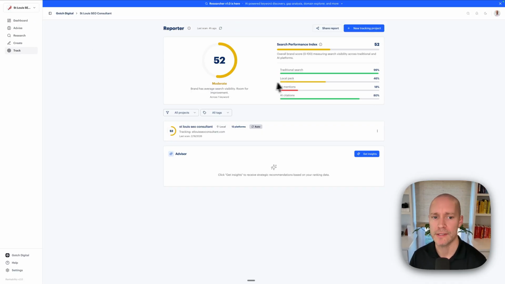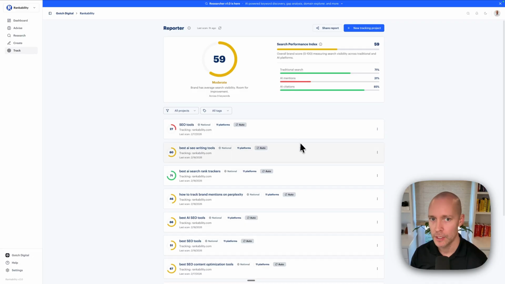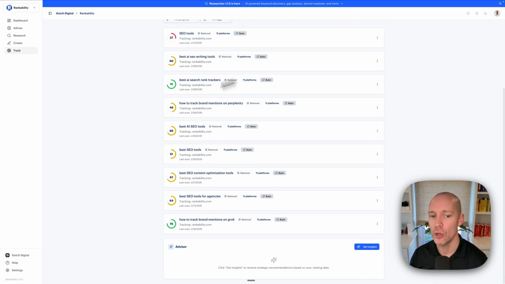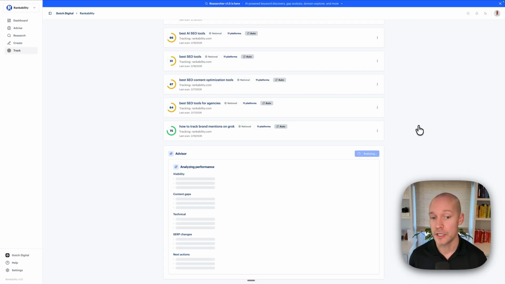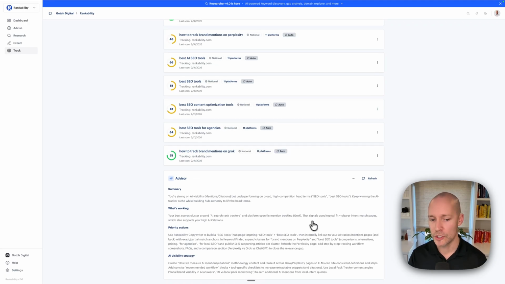But let's actually look at this local example. So we'll click in and keep in mind, this score here is based on every single report that's in here, okay? So when we go back to Rankability, for example, the search performance index score is a broad score for all of the individual keywords combined. Okay. Now, while we're on this, you can see the advisor down here. You can click on Get Insights, and this will actually analyze the data here and give you some opportunities about ultimately improving this performance. Okay. So it's going to look specifically at the data and give you some useful insights. Okay. Just a real quick thing you can use.